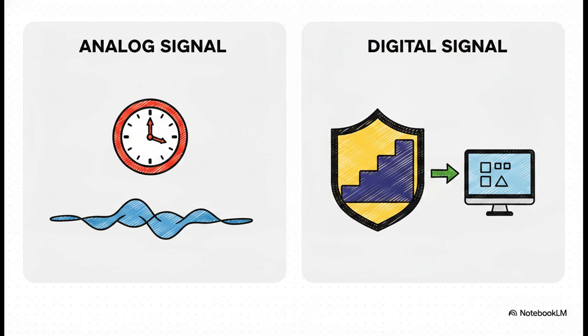And that naturally brings us to how the data is actually represented. Analog versus digital. Analog instruments represent physical variables as continuous, smooth, stepless variations over time. It's kind of like the sweeping hand of a classic clock or an old analog speedometer. But digital instruments, they represent variables in discrete, finite steps. Now, why does this matter so much? Because jumping in those discrete steps makes digital signals highly immune to background noise during transmission. Plus, it makes them absolutely perfect for feeding directly into modern computer processors and automated control systems. It's a real game changer.